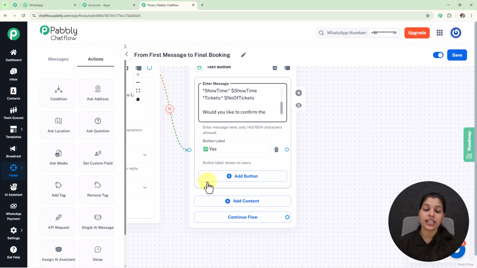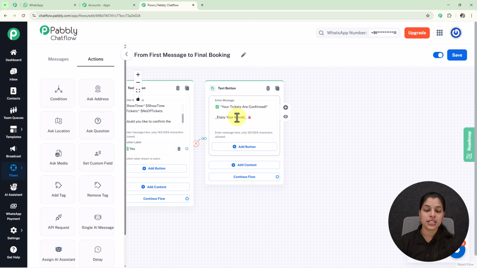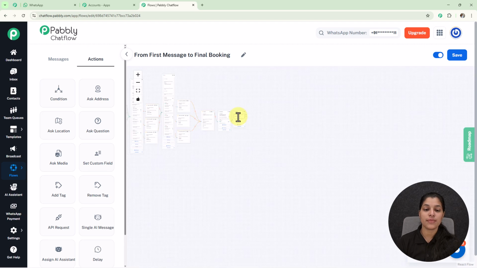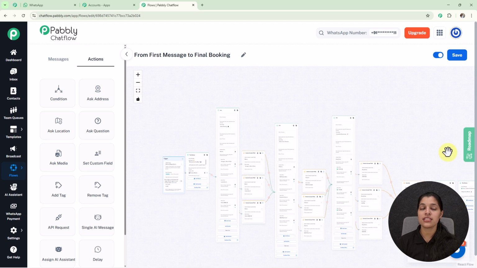And here I have created this button, that is yes. Now if my user selects this button, that is yes, I am going to send them a confirmation message by using the text button node. So here I have entered this confirmation message. So with this we have successfully created the flow for booking. Now we just have to save it by simply selecting the save button, and here we are getting this pop-up, which means we have successfully saved our flow.